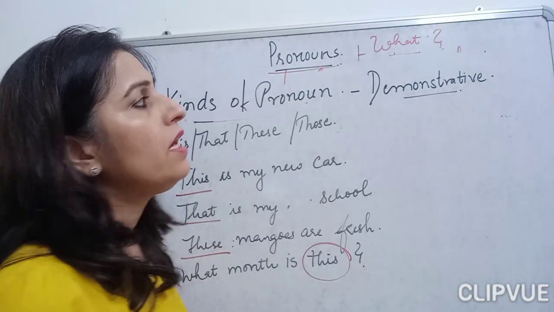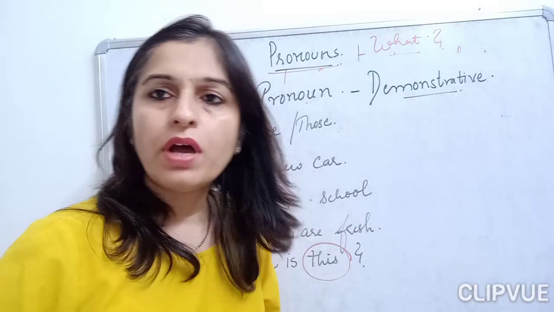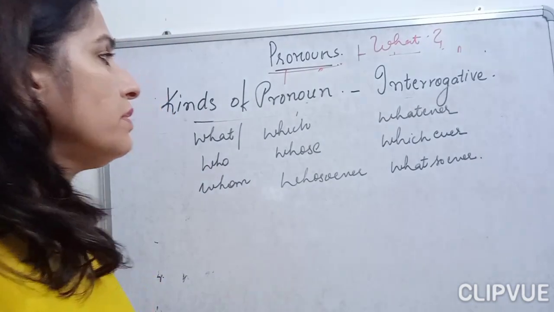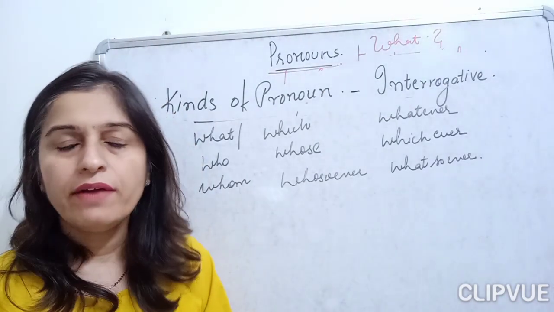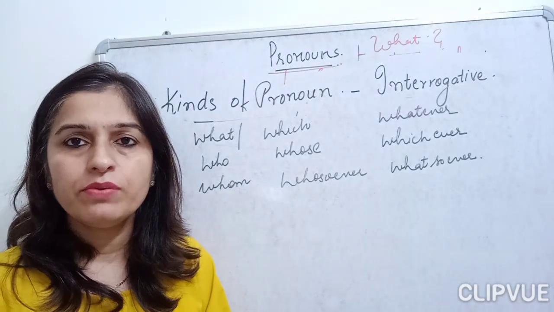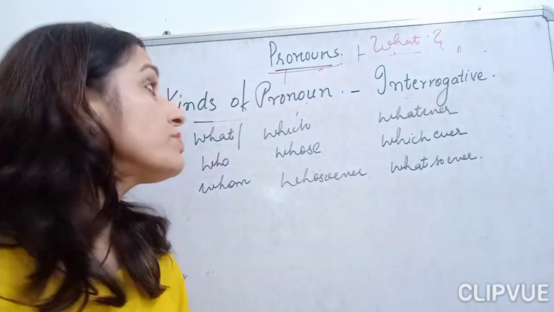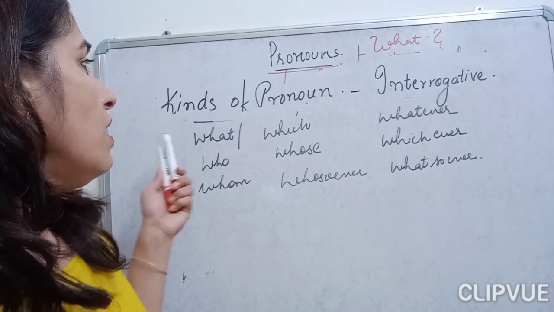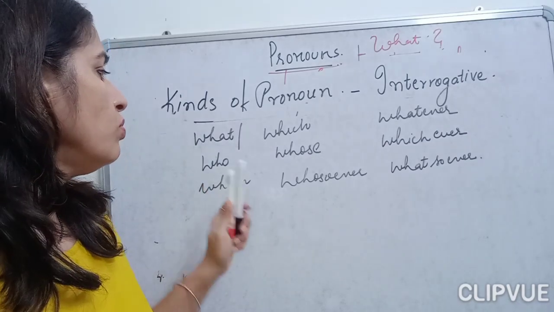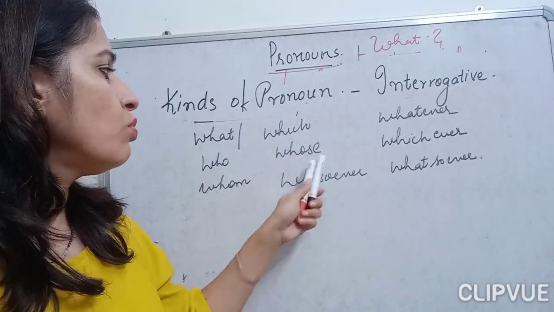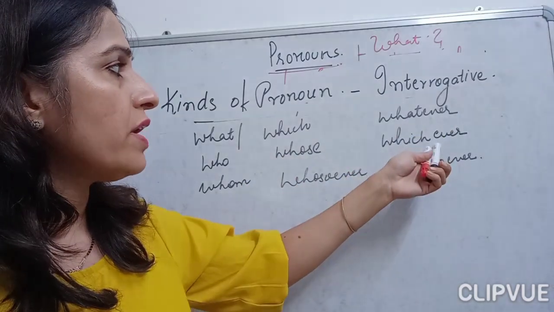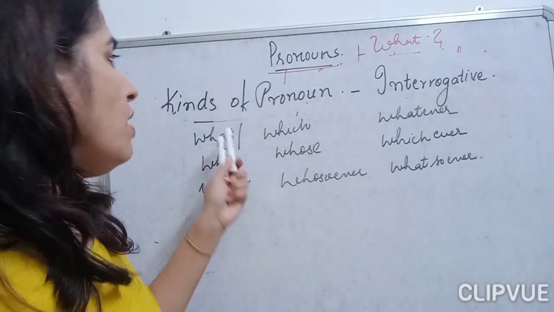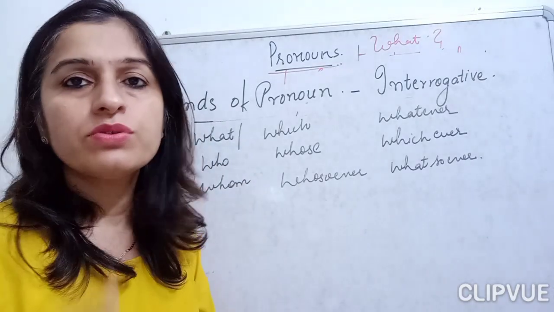That is the interrogative pronoun. Now, the interrogative pronoun, children. Interrogative adjectives you have also done. The same words we will be using here as well, children: what, who, whom, which, whose, whosoever, whatsoever, whichever, whatever. What is your name? Question mark.